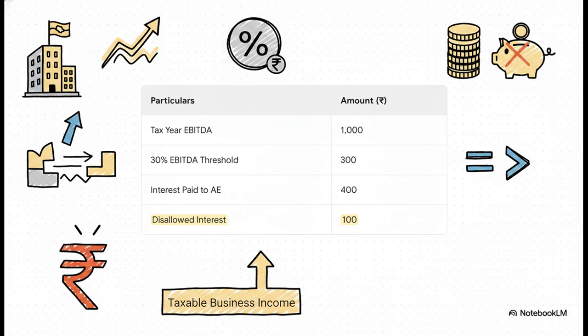Take 30% of that, and your threshold is 300 rupees. But let's say you actually paid 400 rupees in interest to your foreign parent company. Because your 400 rupee payment is over the 300 rupee statutory limit, that 100 rupee difference becomes your excess interest. And what happens to it? Under Section 177, that 100 rupees is totally disallowed as a deduction. It gets added right back to your taxable business income.